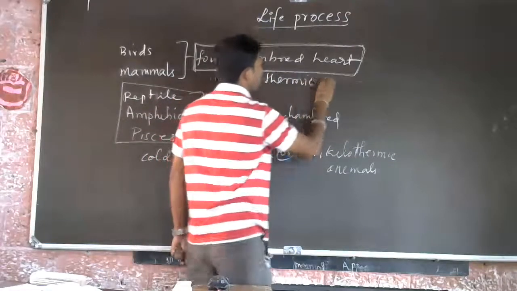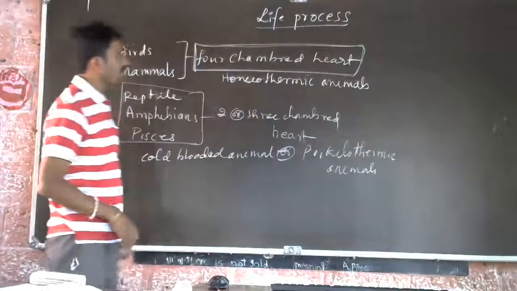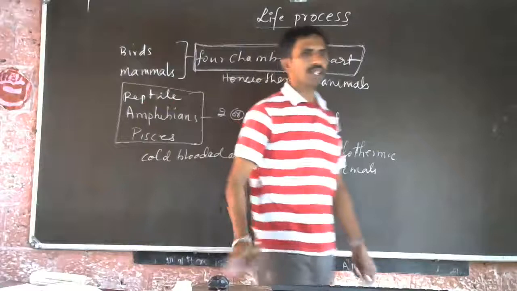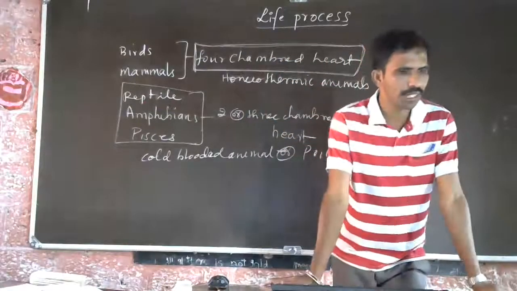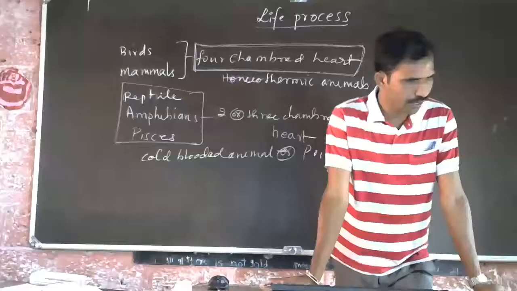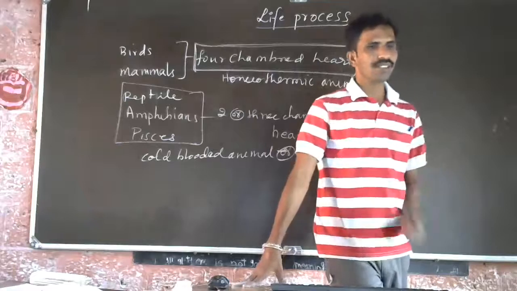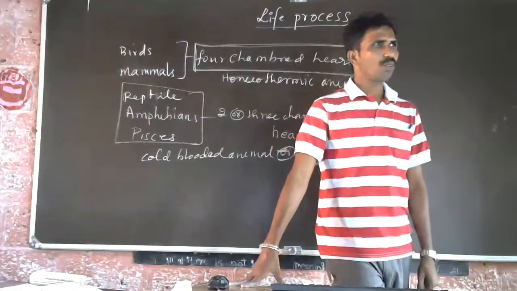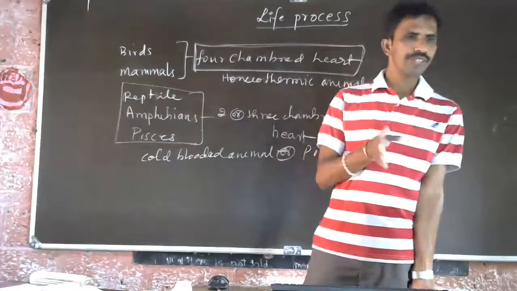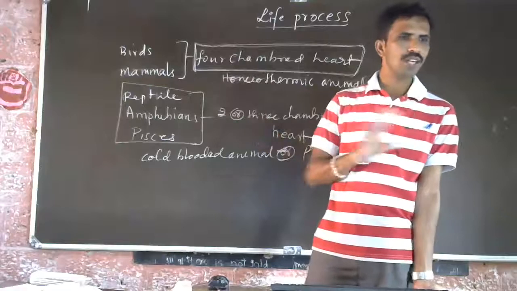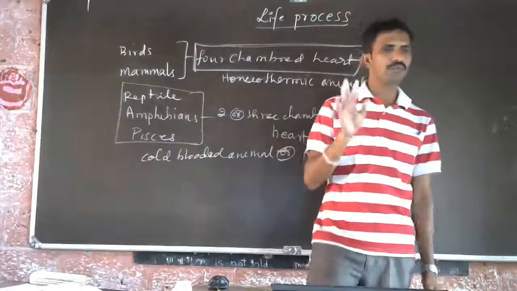Homeothermic animals, or we call them warm-blooded animals. So you know the difference between that. What is the difference? Homeothermic animals, or warm-blooded animals, are the animals which do not change their body temperature according to the changes in the environment. Whatever the temperature in the environment may change, some animals like birds and mammals do not change their body temperature; it remains constant.